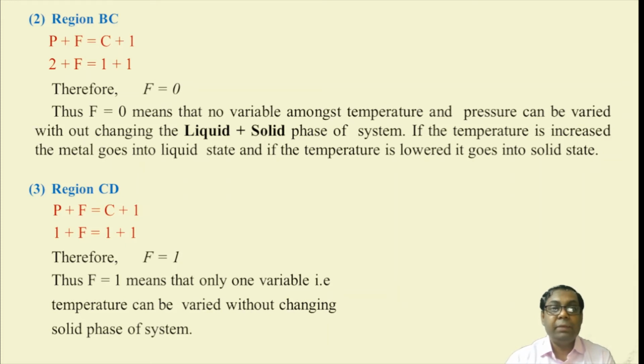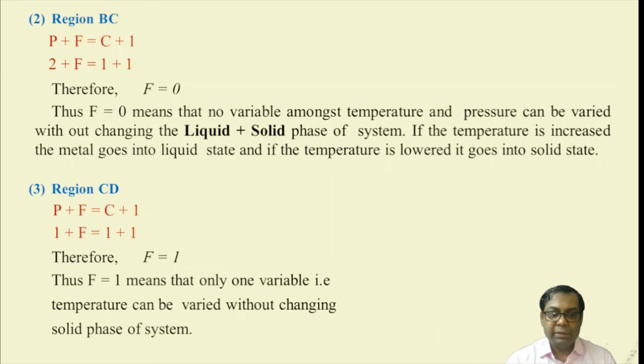Thus F equal to 0 means no variable amongst temperature and pressure can be varied without changing the liquid plus solid phase of the system. If the temperature is increased, the metal goes into the liquid state, and if the temperature is lowered, it goes into the pure solid state.